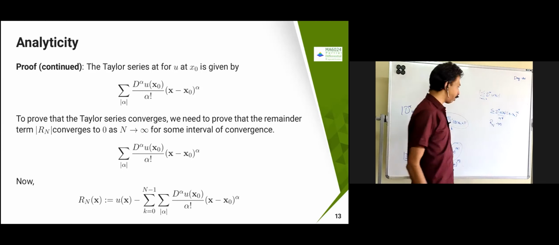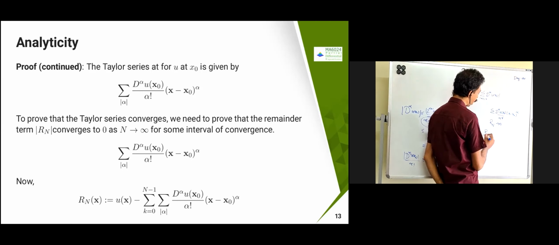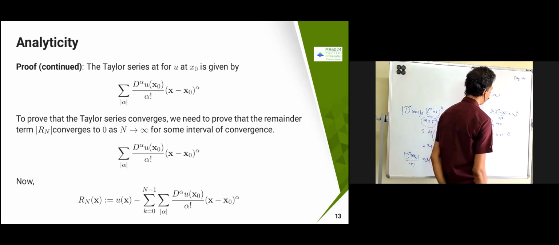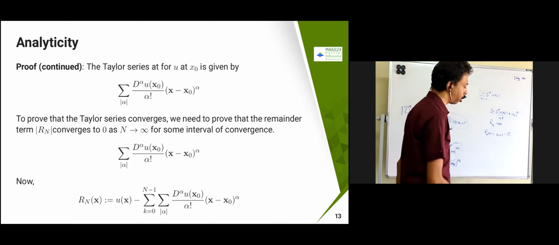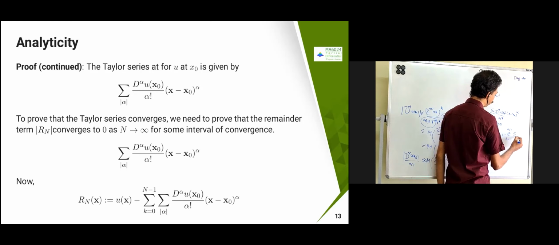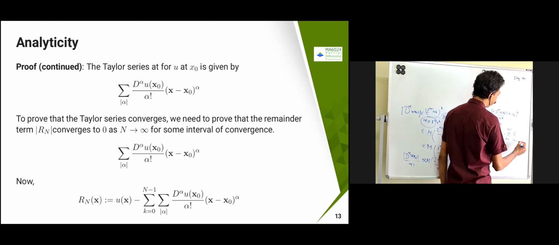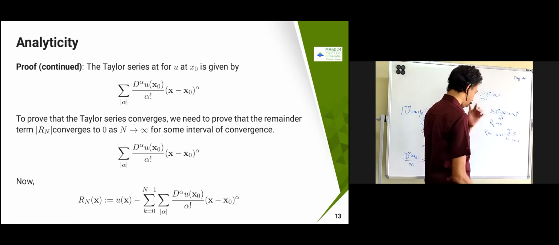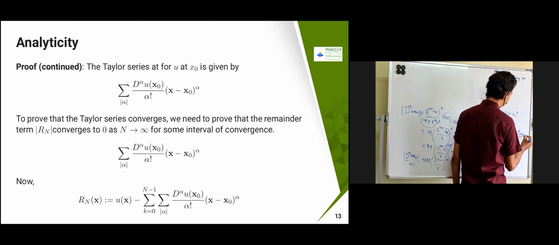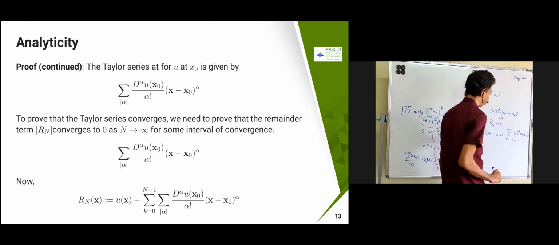So now, what is my R n of x? It is nothing but u of x minus the sum up to n terms that I'm just subtracting, summation k equal to 0 to n minus 1, summation mod alpha equal to k. For mod alpha itself you can put it, no problem. Into d alpha of u of x naught into x minus x naught whole power alpha by alpha factorial.